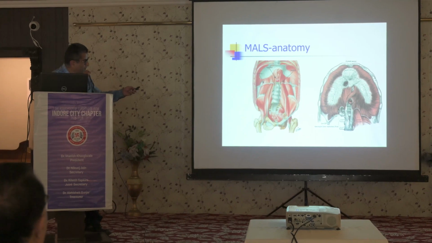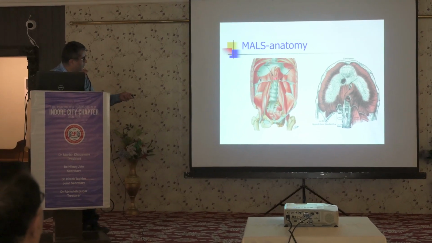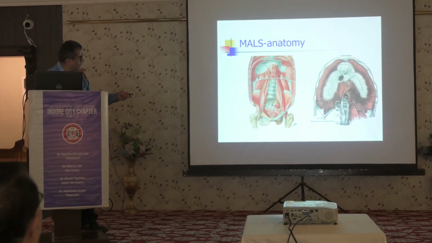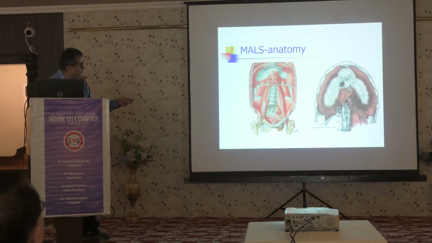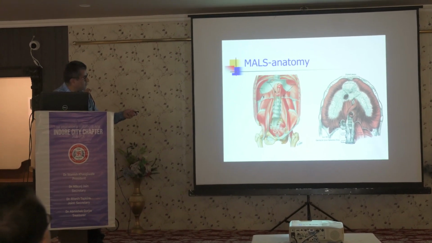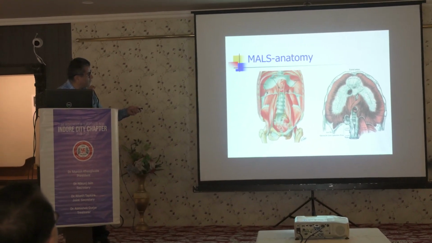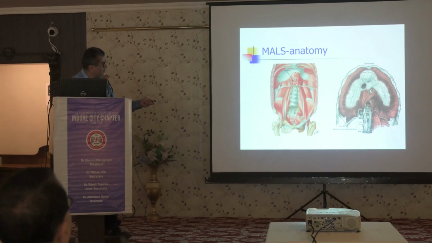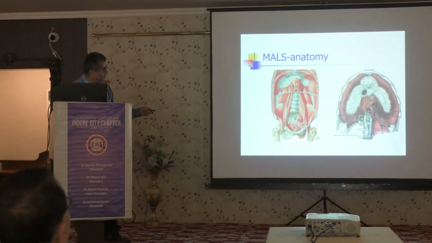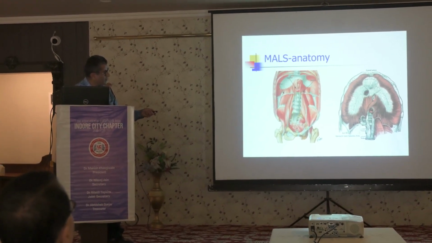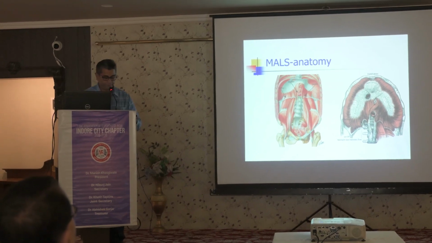So if we see the anatomy, this is the aortic hiatus. It's just coming inside the abdomen. This is the esophageal hiatus. So when we are doing a hiatus hernia surgery, we deal with this area, and this is the area where the problem is. So this is the aortic hiatus and this is the esophageal hiatus.